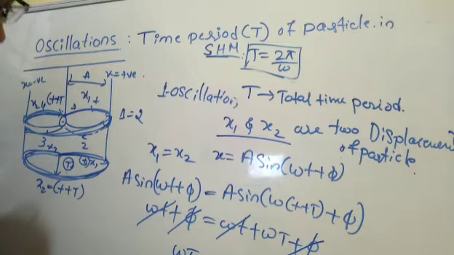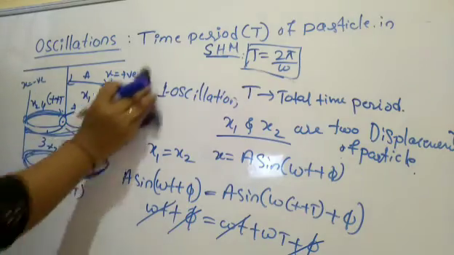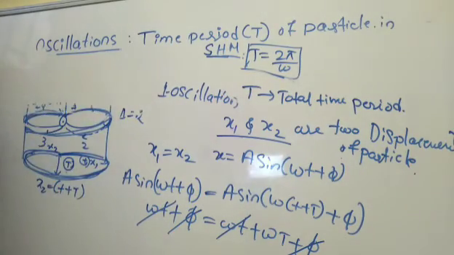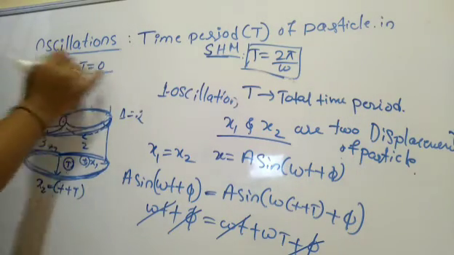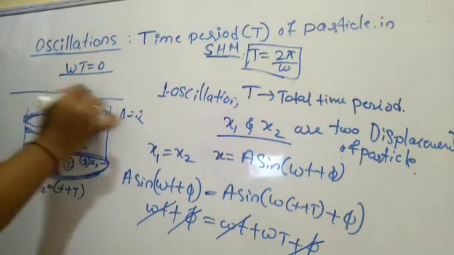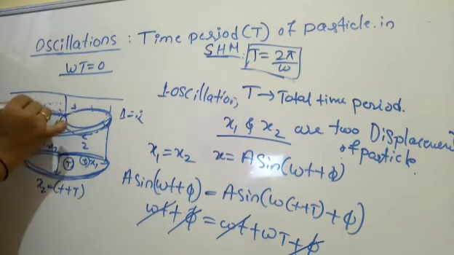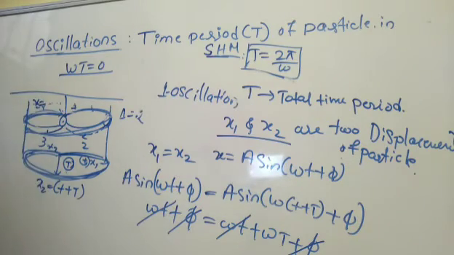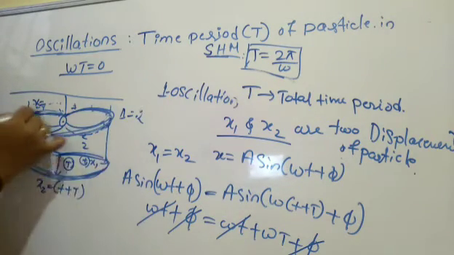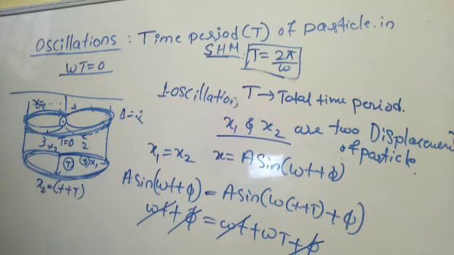Omega T is equal to 0. Look at this expression, this is very important. So omega T equal to 0. I think the camera is not catching it, so let me go ahead here. Omega T is equal to 0, it is showing. That indicates what here? The body comes to its position after completing one oscillation, T is equal to 0. It means the body did not do any displacement. That is the meaning here.